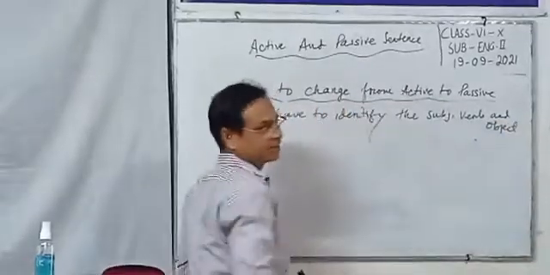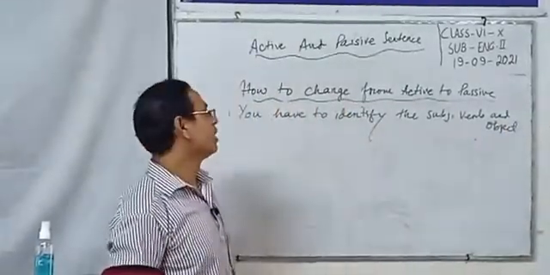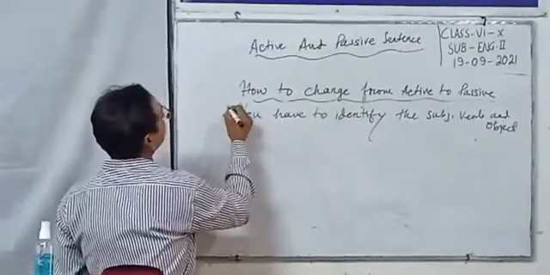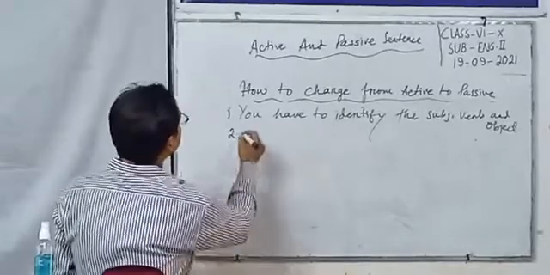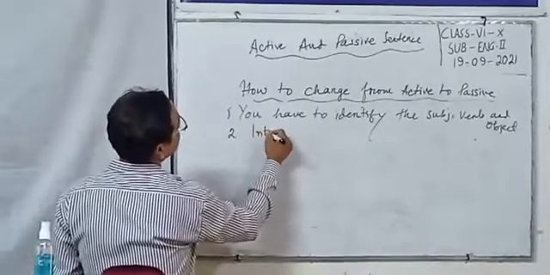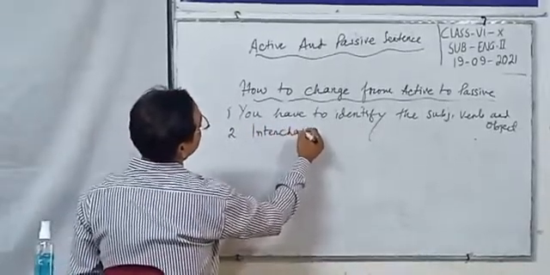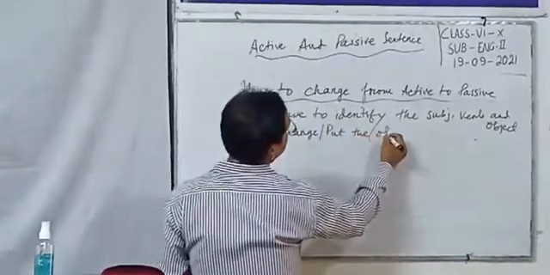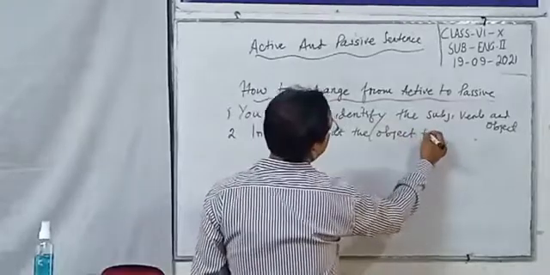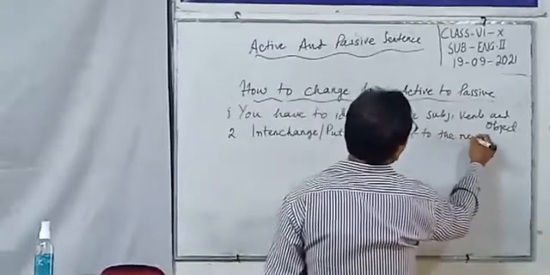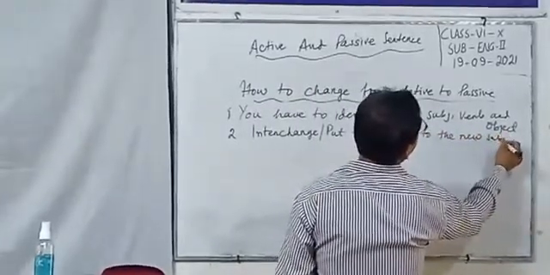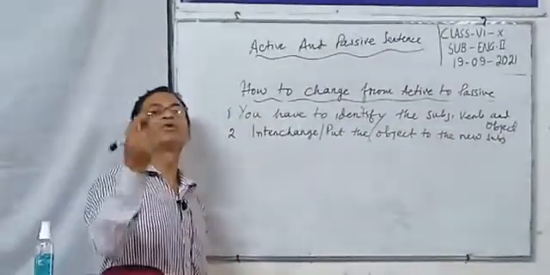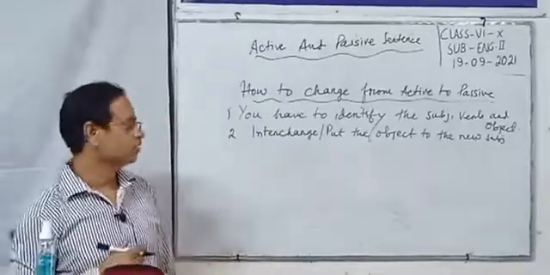Number 2, interchange or put the object as the new subject. Object হবে, objectটা নতুন সাবজেক্ট হিসেবে ব্যবহৃত হবে.